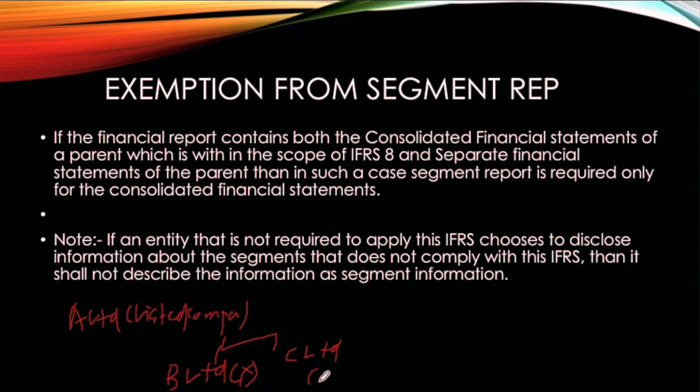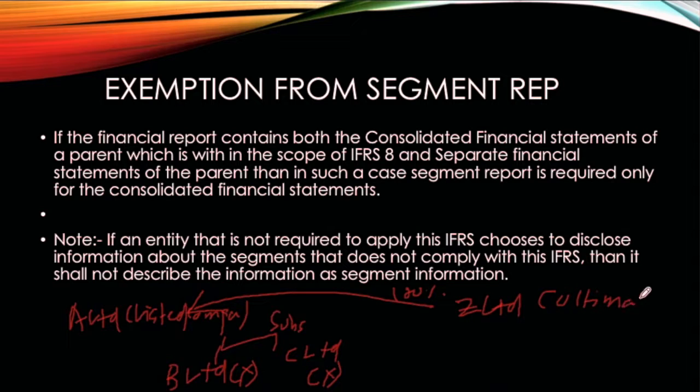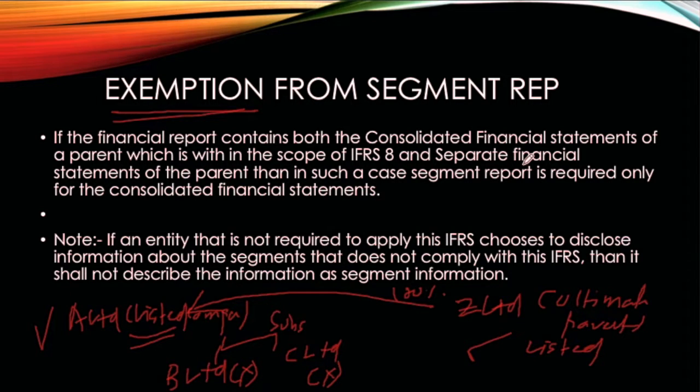C Limited, not a listed company but a subsidiary, and it is held by Z Limited, 100% holding, which means this is the ultimate parent, which is also listed. This ultimate parent is getting exemption in IFRS 8 from the preparation of a segment report for its own. But what about A Limited? It's also listed, right? Which also falls within the first criteria, being a listed entity and preparing a separate financial statement.